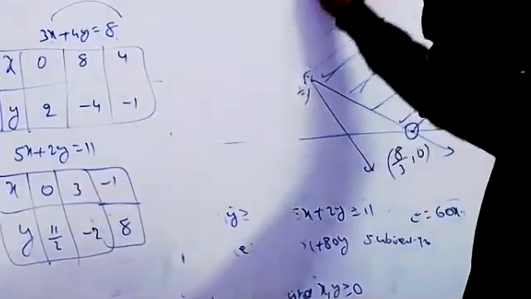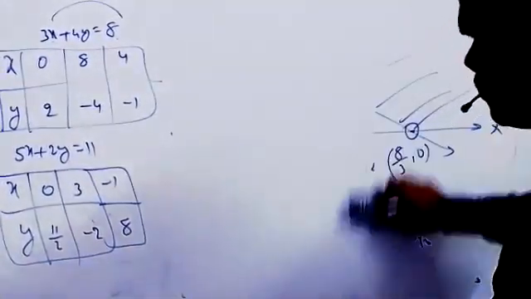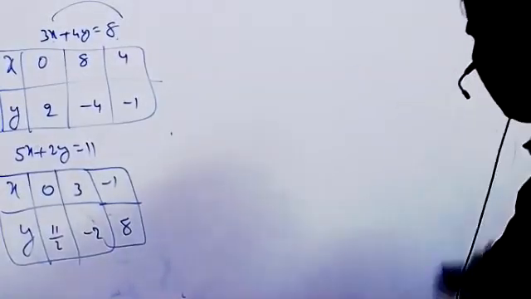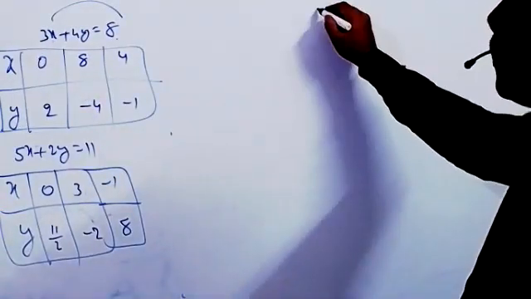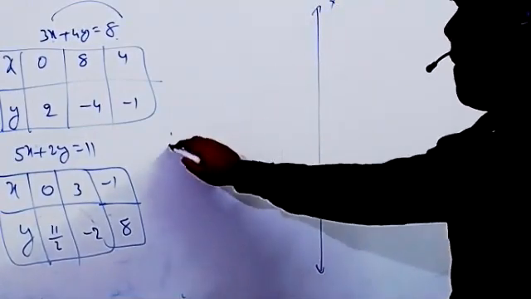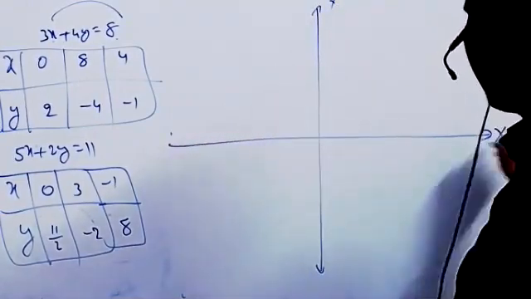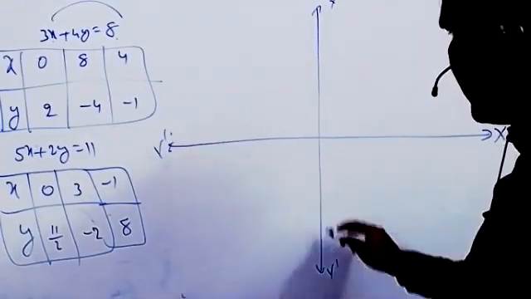Now you can draw the graph here. So that last answer, I didn't write the concluding point. Draw x, x dash, y dash, origin.